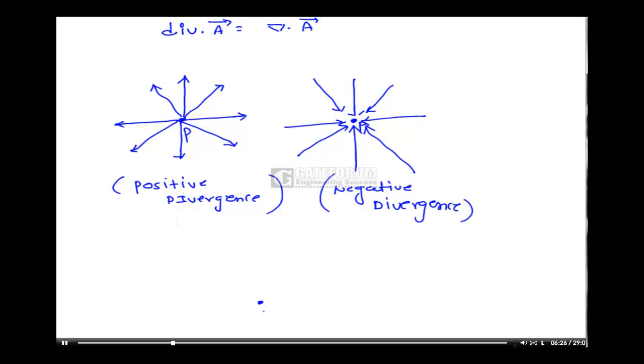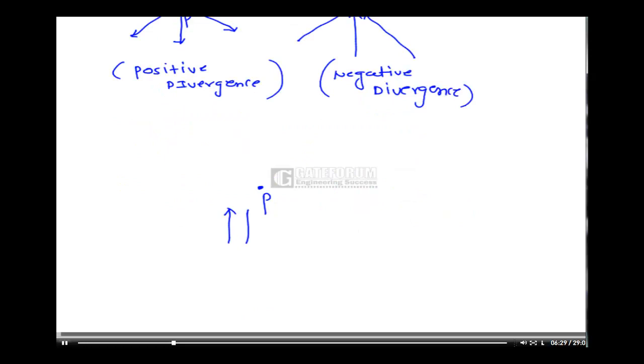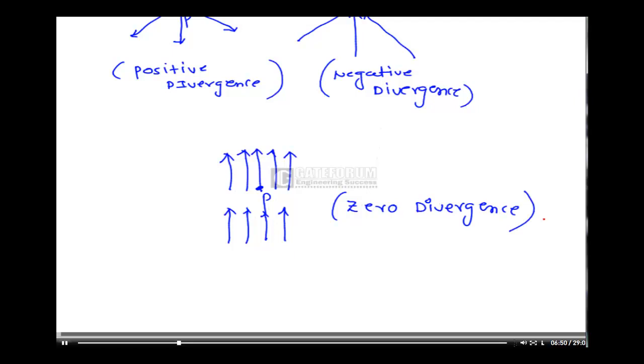Suppose I am considering a point P here. Field lines are coming like this, and field lines are leaving like this. That is, no field line is diverging from the point. So they come in like this and leave in the same direction. So it is called zero divergence. The meaning of divergence is the amount of flux, or the amount of field lines, leaving or diverging from a particular point.